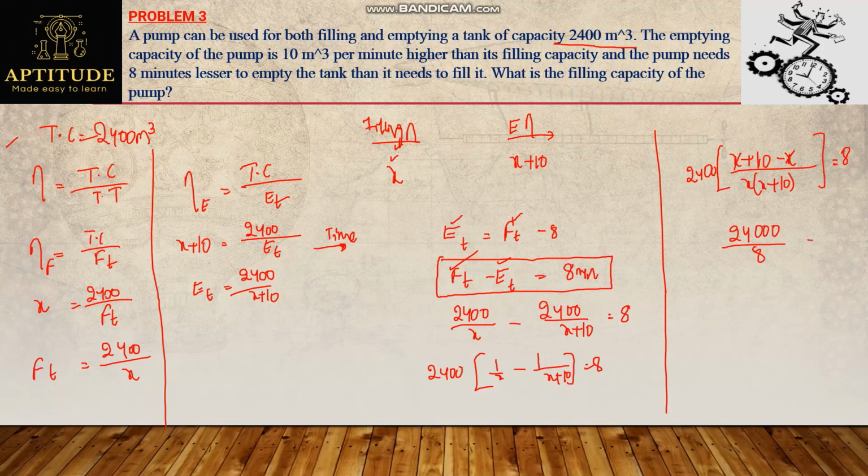I am taking 8 to the left-hand side and x into x plus 10 to the right-hand side. It will be x into x plus 10. Solving this, 24,000 divided by 8 gives 3,000. So 3,000 equals x into x plus 10.